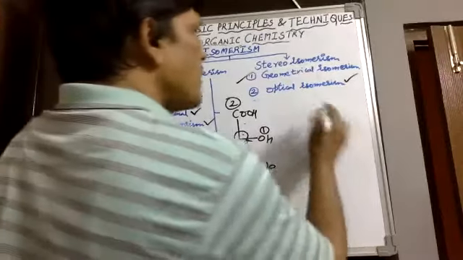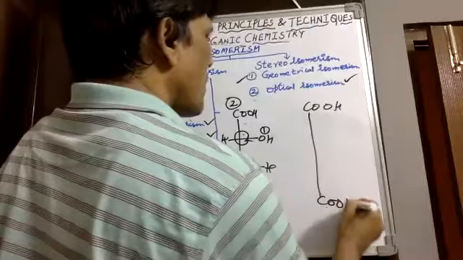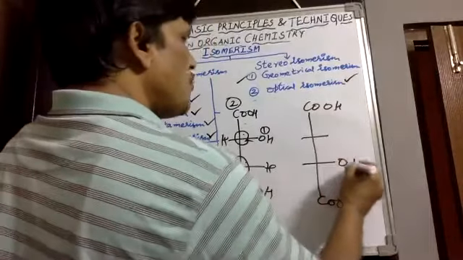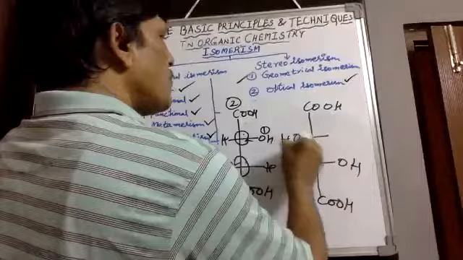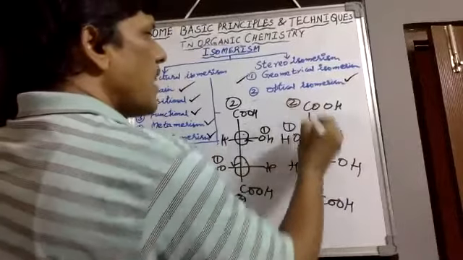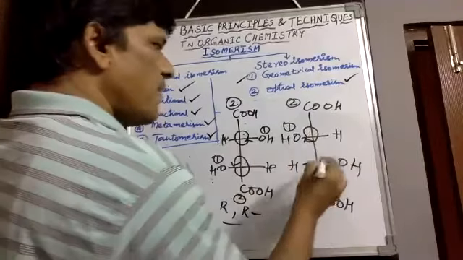Suppose the compound is like this, and here you can take this OH, hydrogen and hydrogen. Connect 1, 2. Then it shows clockwise direction, which shows S configuration.